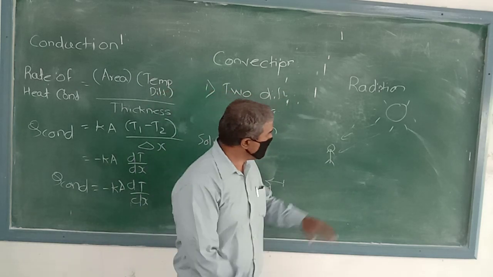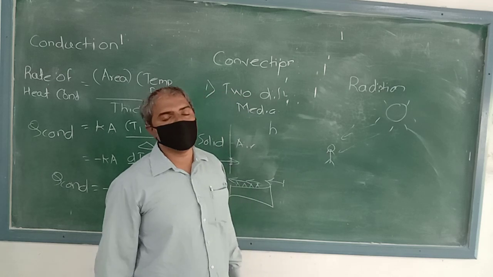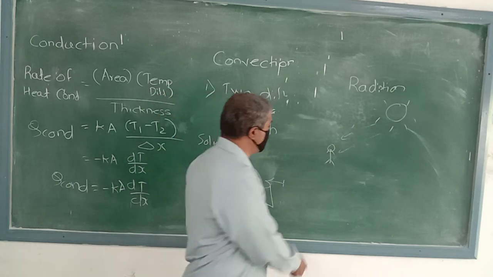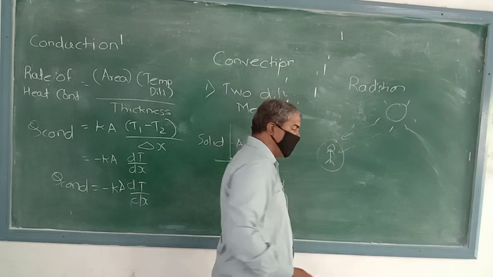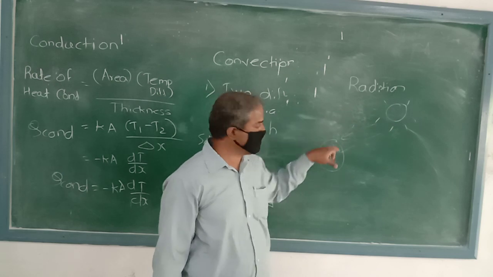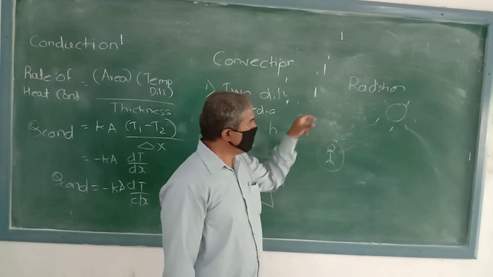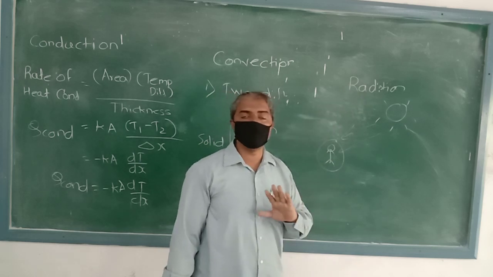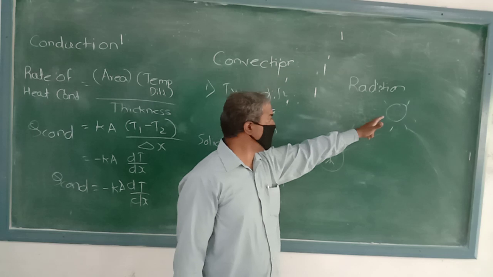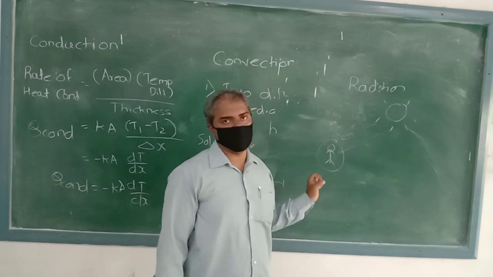Here you can see the sun, and the solar radiation falls over this object. Though this is an opaque area, the solar radiation is transmitted to this object. You can see that in radiation there is no requirement of any medium. Solar radiation directly comes in contact with this object.